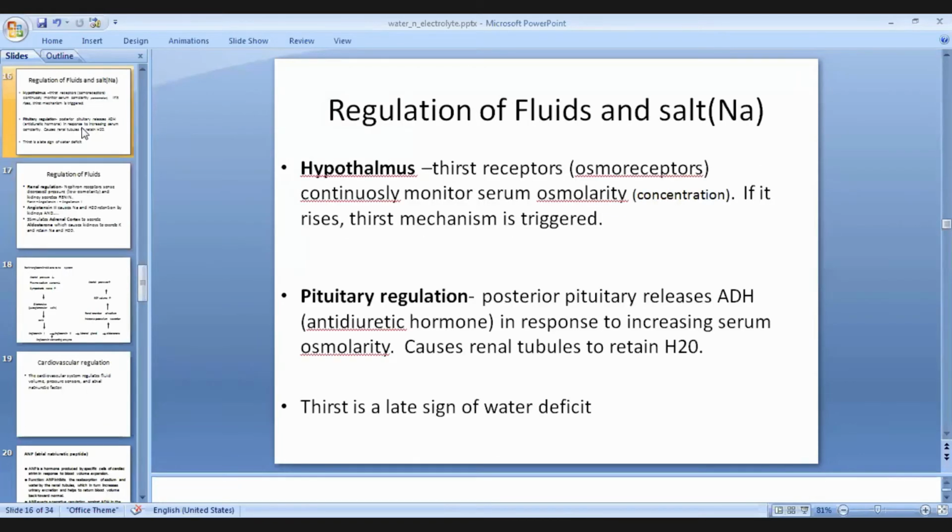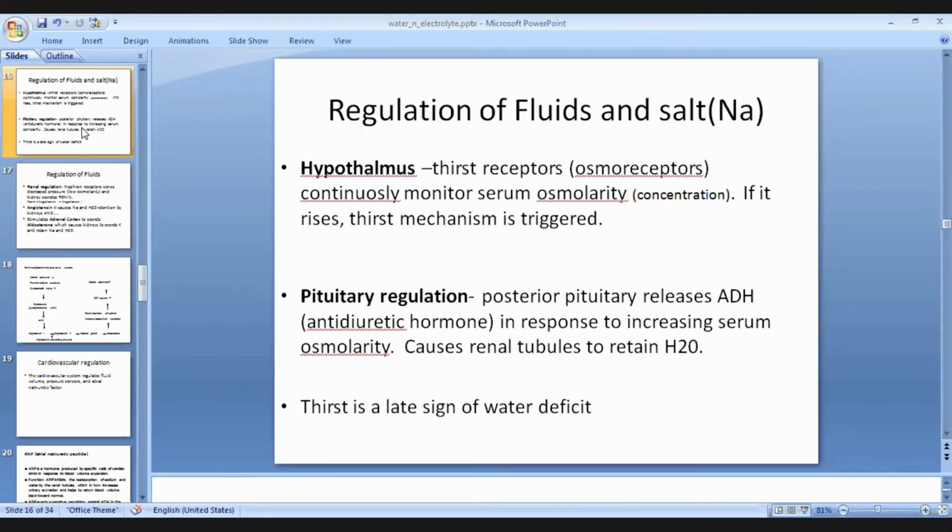Regulation of fluids and salt. When you talk about the regulation of fluid and salt, it will come in both. We cannot talk about the fluid itself without talking about salt. That's why both salt and fluid come simultaneously in the regulation. So how is the regulation of fluid or salt occurring in the body? First there is the hypothalamus. There is the thirst receptor, the osmoreceptor, that continuously monitors the serum osmolality.